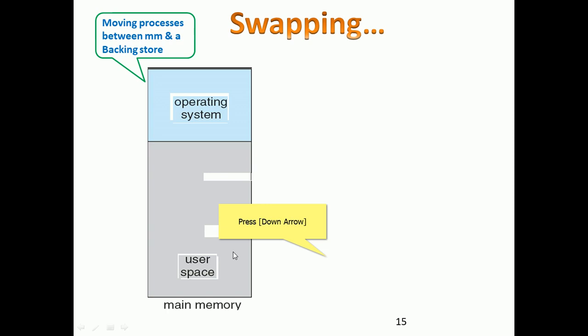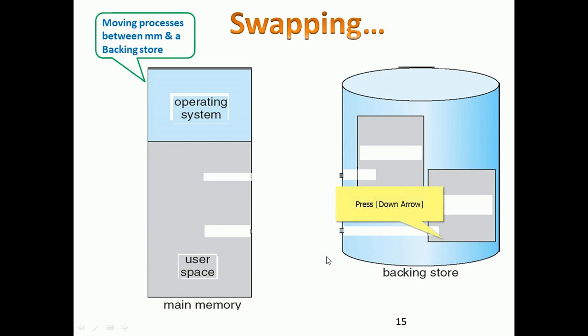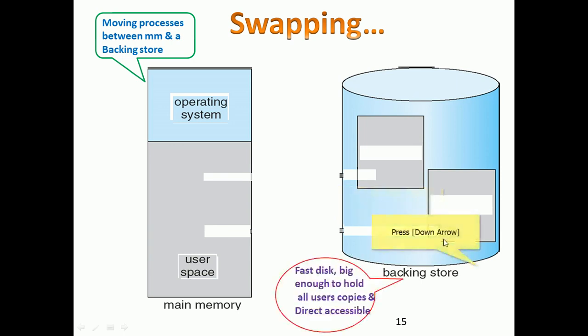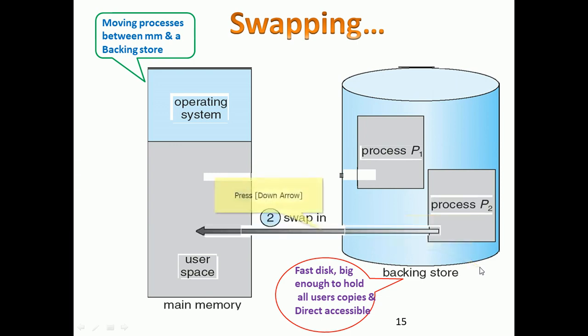In that case, rather than occupying memory space, keep it aside for some time until it gets its waiting resource. The backing store is a special memory, a fast disk big enough to hold all users' copies, with direct access. Here process P1 and process P2 are there.